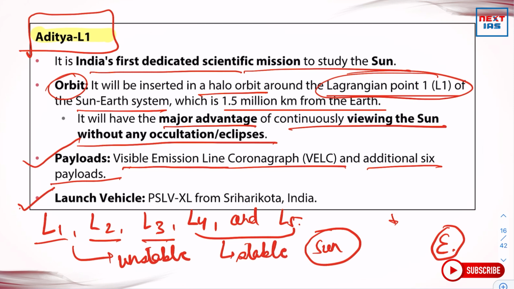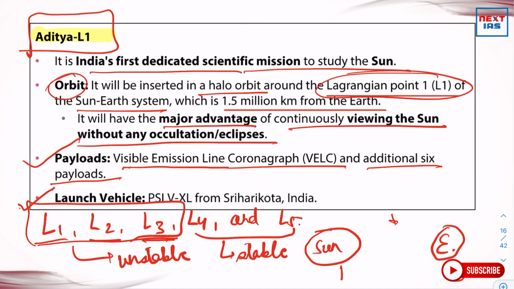So what do these Lagrangian points designate? What is the function of these points? These points tend to balance a body which is much smaller compared to the other two bodies, such as Sun and Earth.